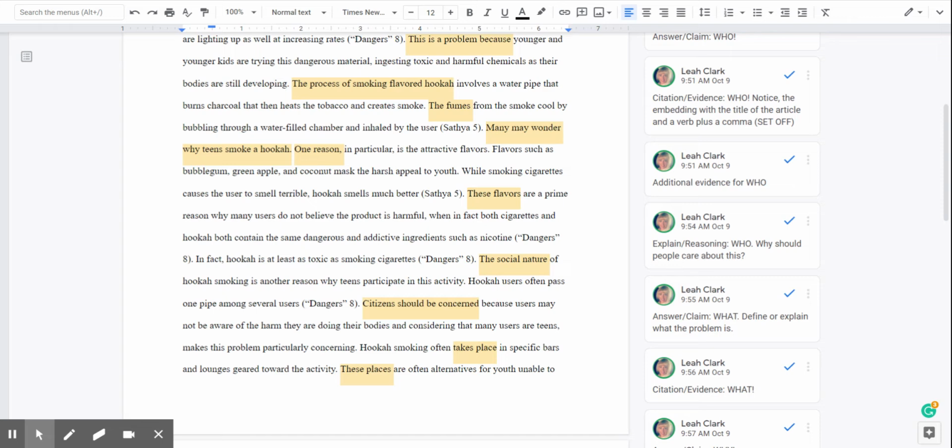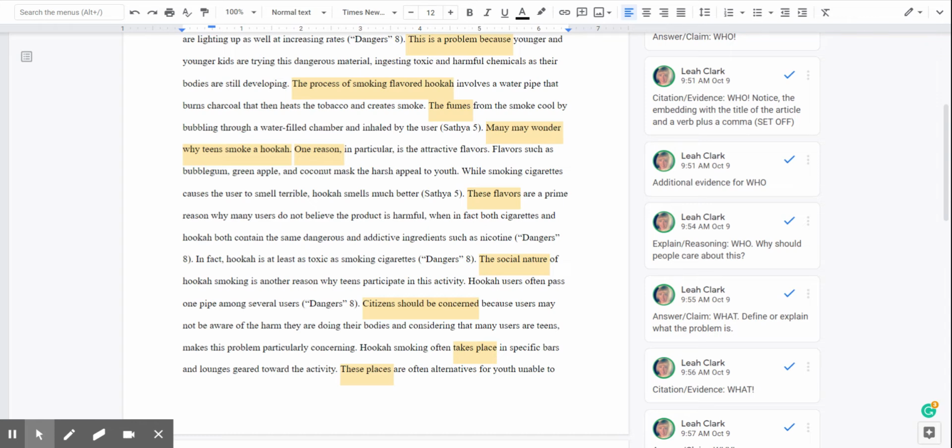While smoking cigarettes causes the user to smell terrible, hookah smells much better. These flavors are a prime reason why many users do not believe the product is harmful, when in fact both cigarettes and hookah contain the same dangerous and addictive ingredients, such as nicotine. In fact, hookah is at least as toxic as smoking cigarettes.